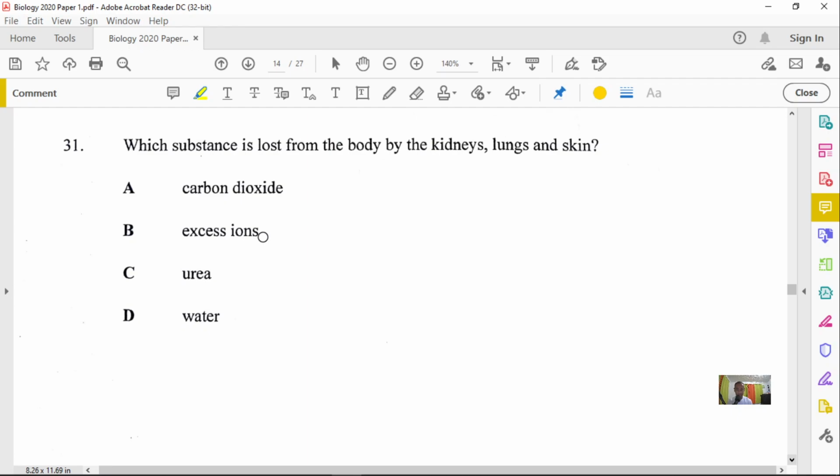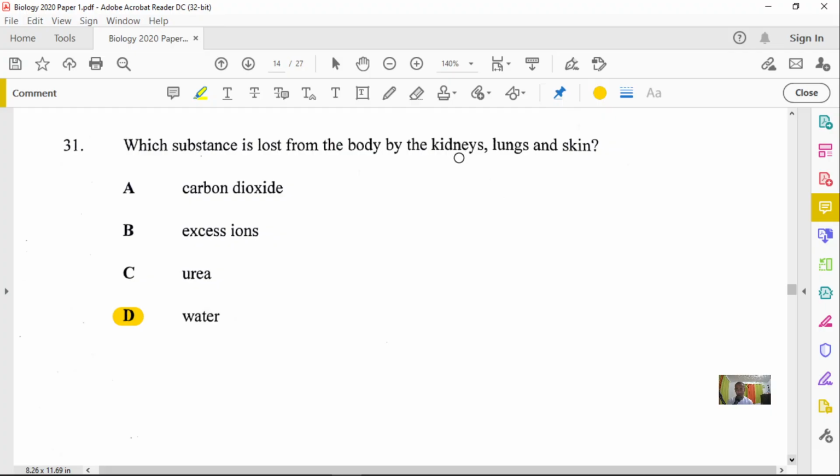Excess ions, because remember, ions could be in the form of salt too, right? So it's not true because the lungs are not doing that. Urea, not true again, because the lungs will not get rid of urea. But water is indeed the correct answer because even when you're exhaling, you will release some water. If you exhale in front of a mirror, you'd realize that the mirror will contain some form of moisture, right?